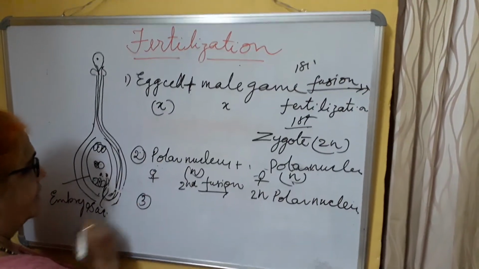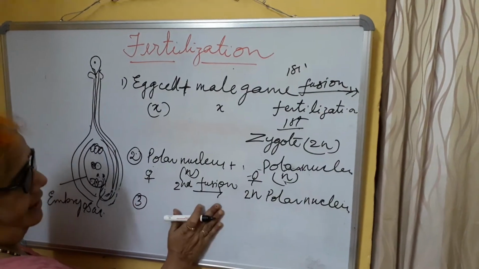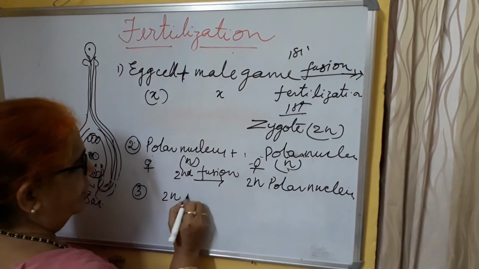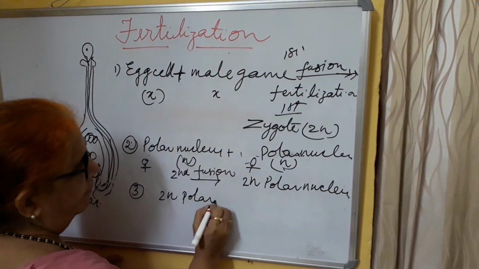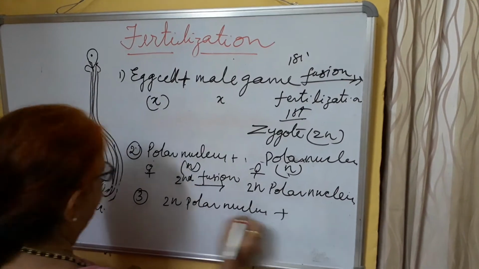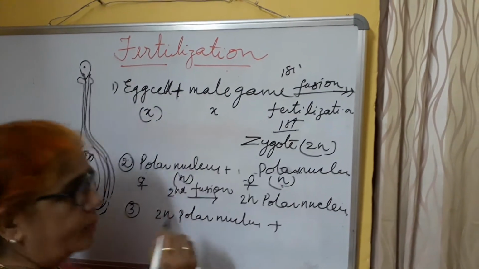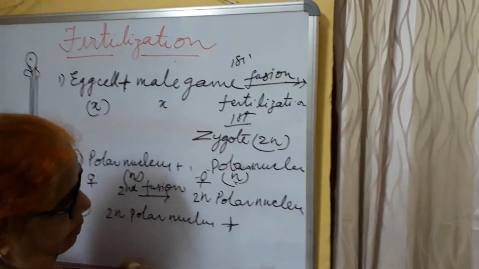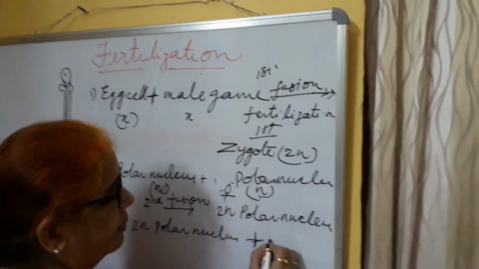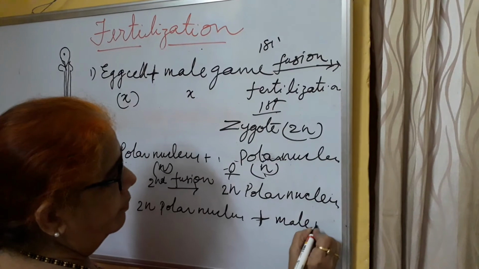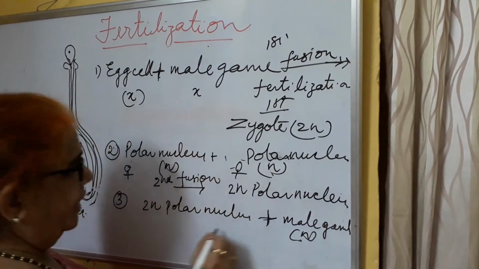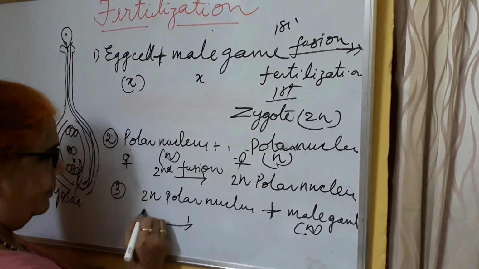Now the third step. This is not fertilization because it is not male and female. Now this 2N polar nucleus plus one more male gamete is there. Two male gametes are brought and left inside the embryo sac. This male gamete is N. Then that will be fusion.